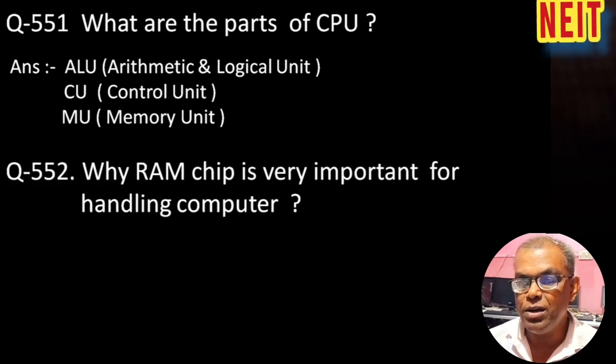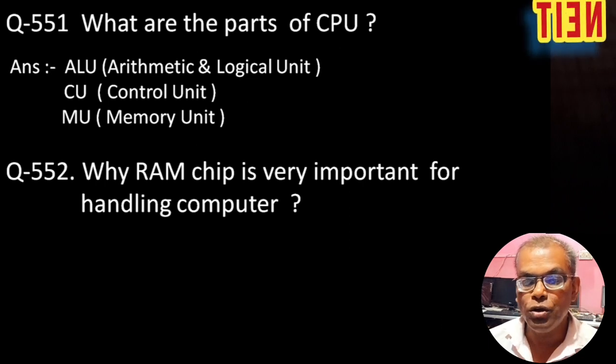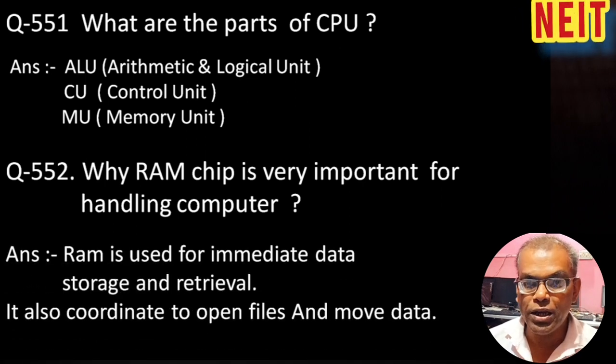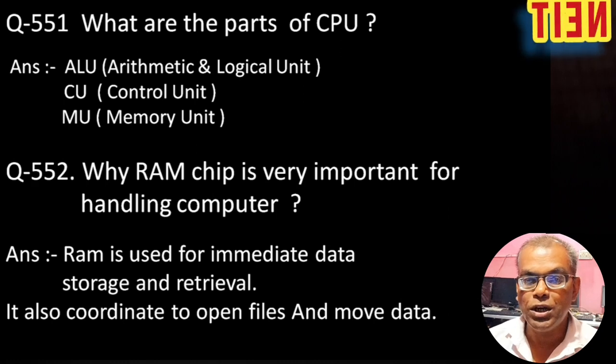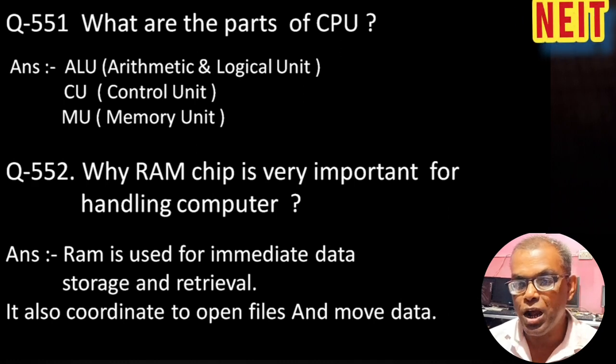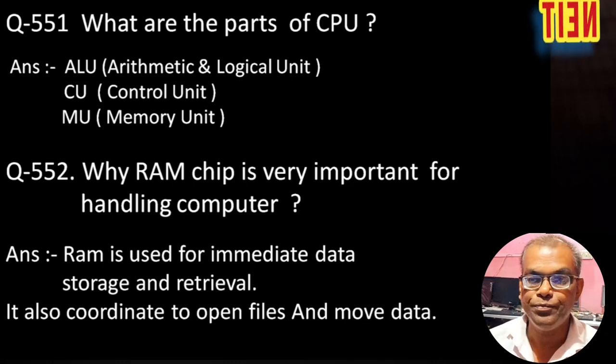Why is the RAM chip very important for handling a computer? You know, there must be the use of a work area memory for computer application. Random access memory is such a type of memory. RAM is used for immediate data storage and retrieval. It also coordinates to open files and move data.